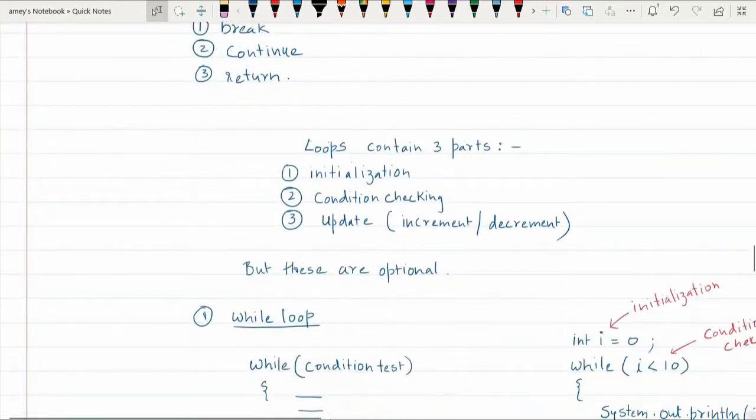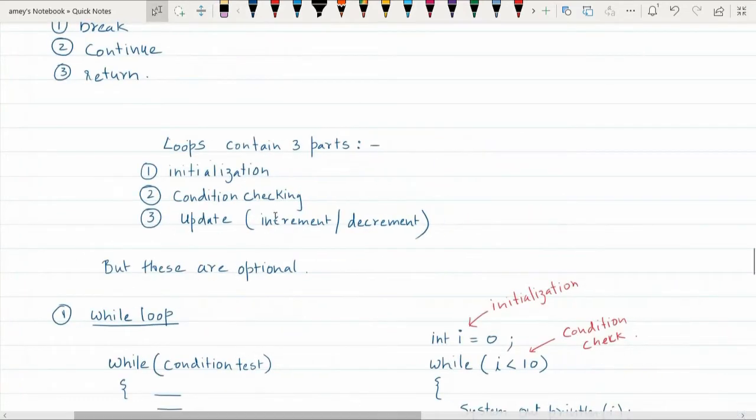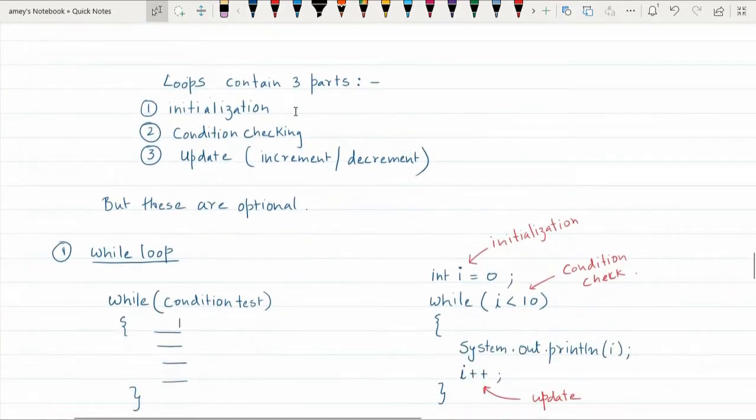Now, whenever we consider loops, loops have three major parts. You have something called as initialization, then you have condition checking, and you have update statement. Initialization is done only once. Then before entering the loop, the condition checking happens. If the condition is true, the loop is entered, or else not.